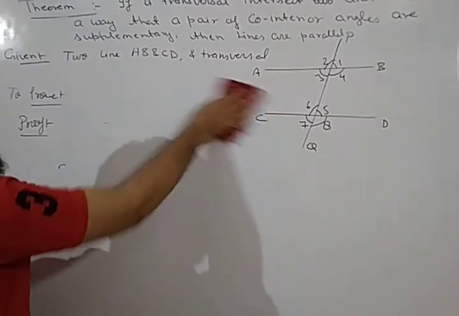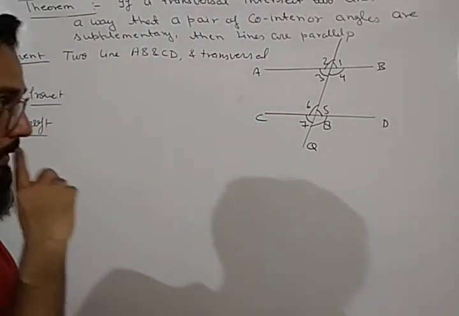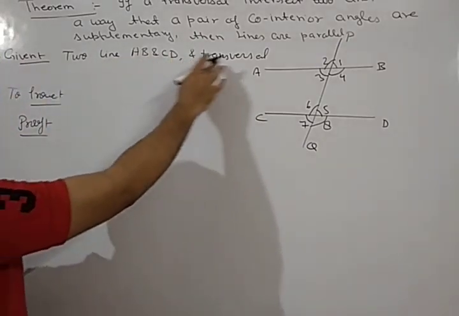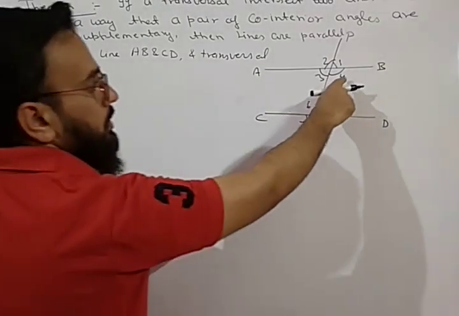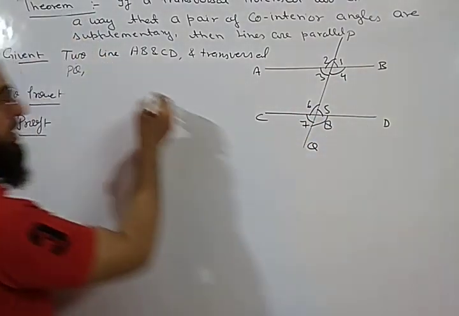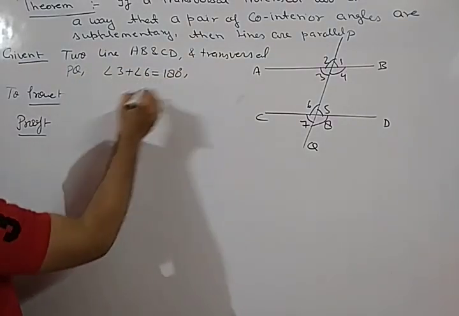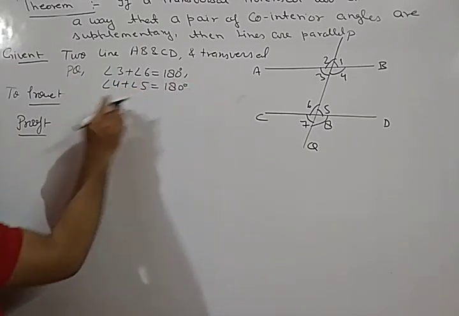So let us do it fast because now you have understood the concept. What is given? Two lines AB and CD, transversal PQ, and co-interior angles are supplementary. It means we have given angle 3 plus angle 6 is equal to 180 degrees and angle 4 plus angle 5 is equal to 180 degrees.